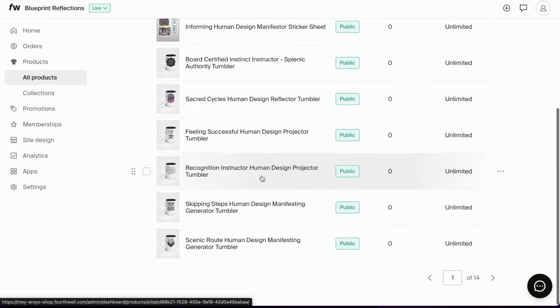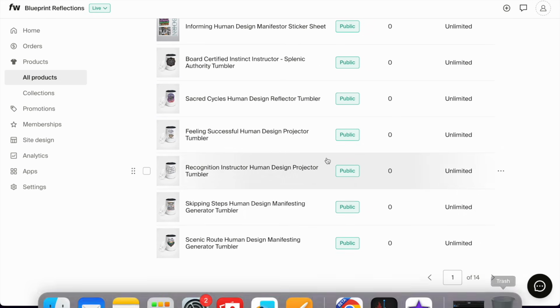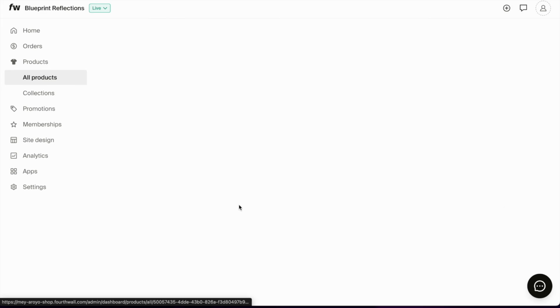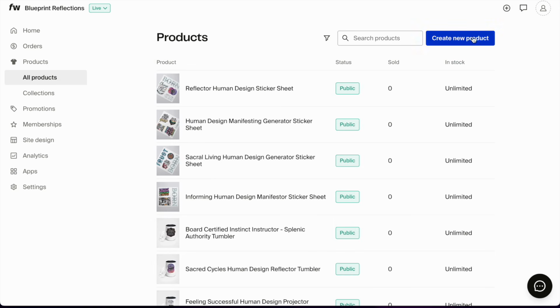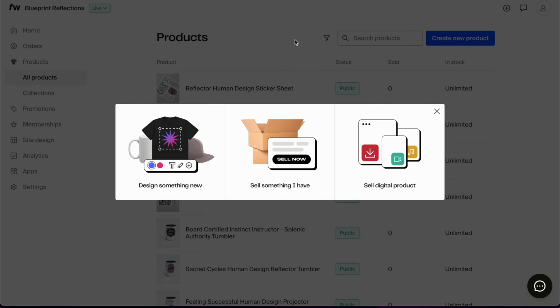Here you can see the list of the products that you already have in your shop right now. And if you have a product that you want to edit, you simply click on it and you can go into the edit page. But if you want to create a new product, there are 3 types of products that you can create on Fourthwall. You can design something new, sell something I have, or sell a digital product.